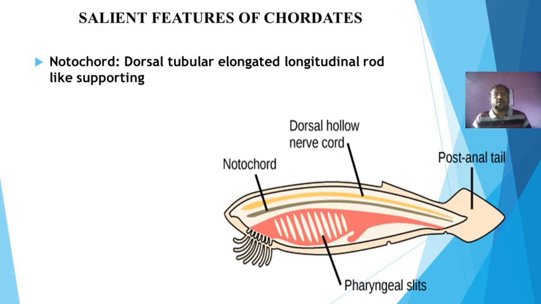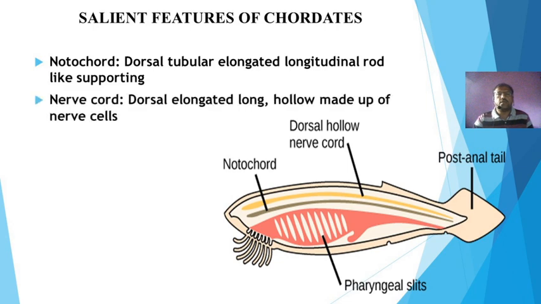Number one, the notochord, which is a dorsal, tubular, elongated, longitudinal, rod-like structure just present below the nerve cord. The second one is the nerve cord, which is also dorsal, elongated, long, hollow structure made up of nerve cells.